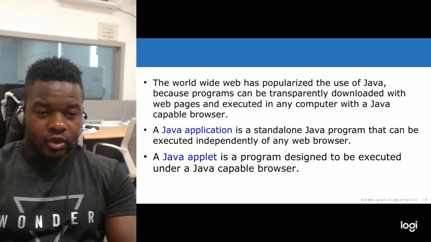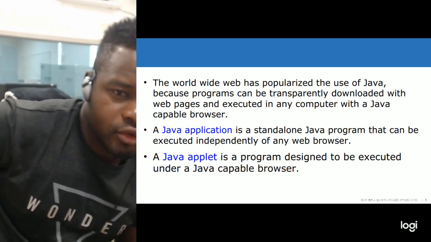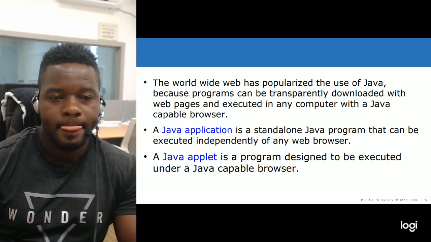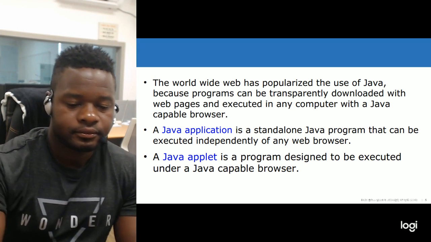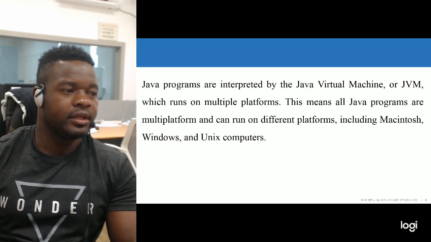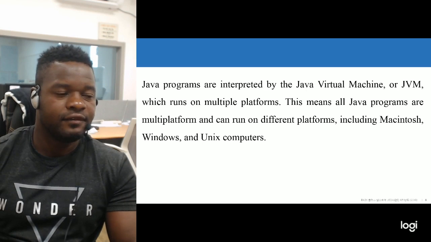So you have to install it in your computer before you can run the program.